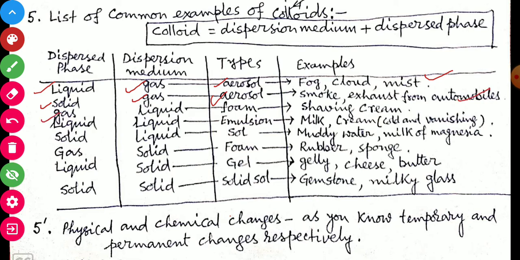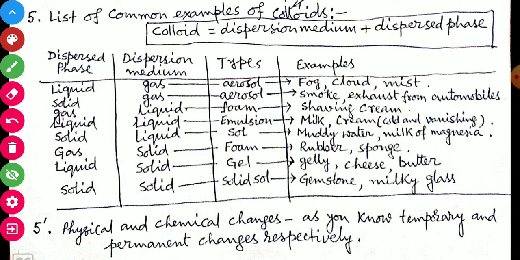Gas and liquid, dispersed phase is gas, dispersion medium is liquid: foam, shaving cream. Liquid and liquid: emulsion, milk, face cream, that is cold cream or vanishing cream. Solid and liquid: sol, muddy water, milk of magnesia. Gas and solid: foam, rubber, sponge. Liquid and solid: gel, jelly, cheese, butter. Solid and solid: solid sol, gemstone, milky glass, etc.